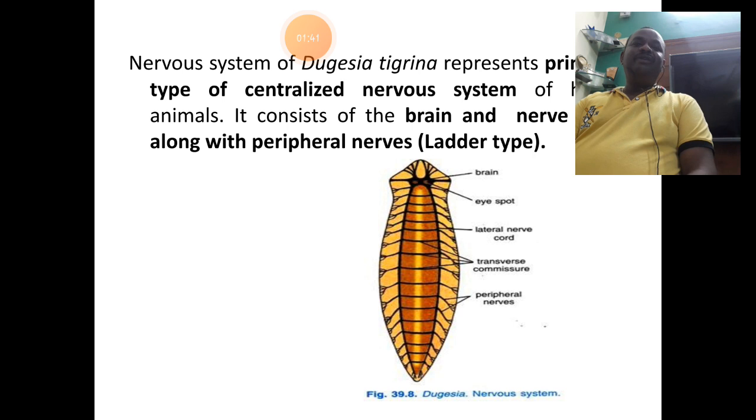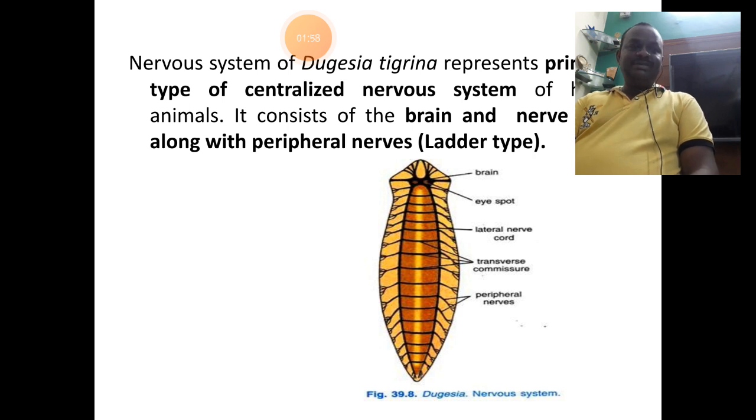Generally, the nervous system of Planaria is present on its ventral side. The central nervous system in case of Planaria is very primitive and simple.